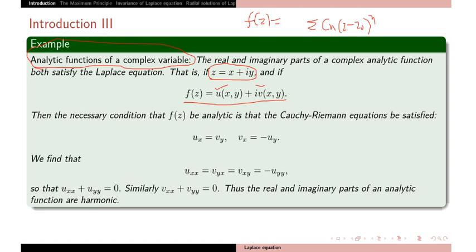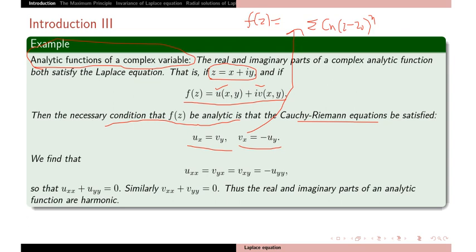A necessary condition for analyticity is that the real and imaginary parts satisfy the Cauchy-Riemann equations. So what are the Cauchy-Riemann equations? u_x equal to v_y and v_x equal to minus u_y. You can derive those equations by differentiating this series.